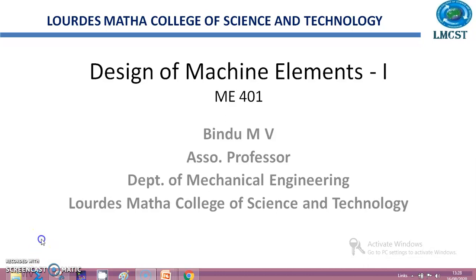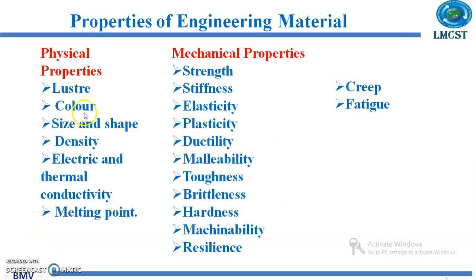Physical properties are the luster, color, size and shape, density, electric and thermal conductivity, and melting point of the material. Then chemical property means how the material will react to other material. That is chemical property. And electrical property, it is the conducting capacity of this material. For example, copper is a good conductor of electricity. Then thermal property means how the material will behave under thermal conditions.